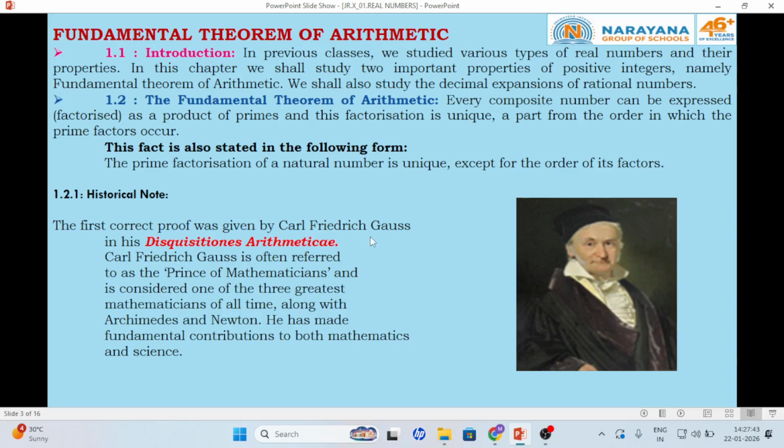This proof was first given by Carl Friedrich Gauss, one of the mathematicians referred to as the Prince of Mathematicians, who is considered one of the three greatest mathematicians of all time, along with Archimedes and Newton. He made fundamental contributions to both mathematics and science.